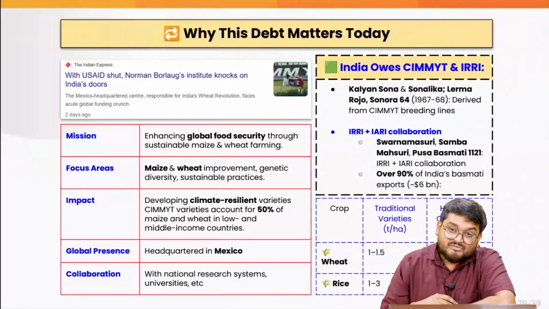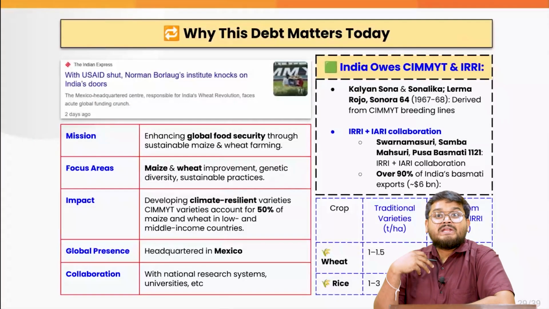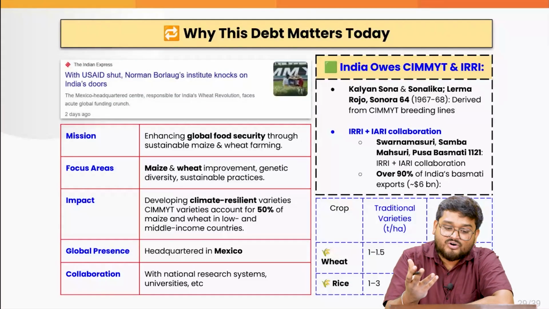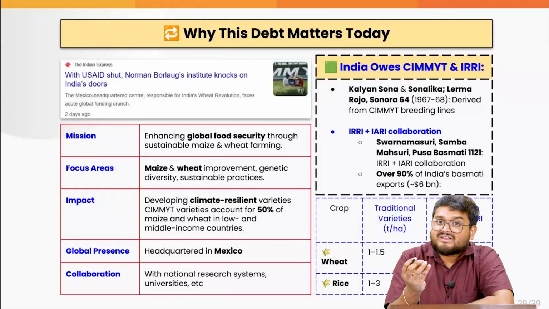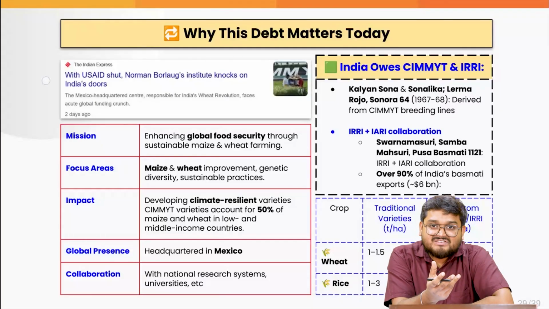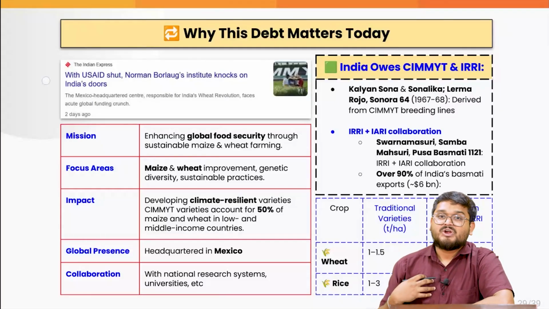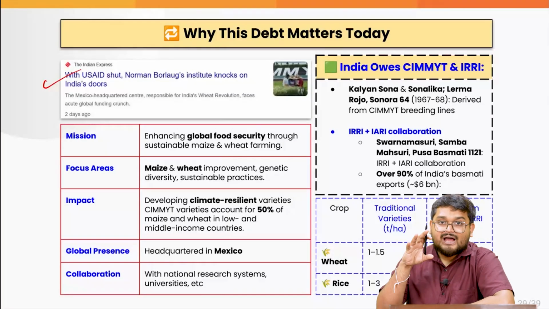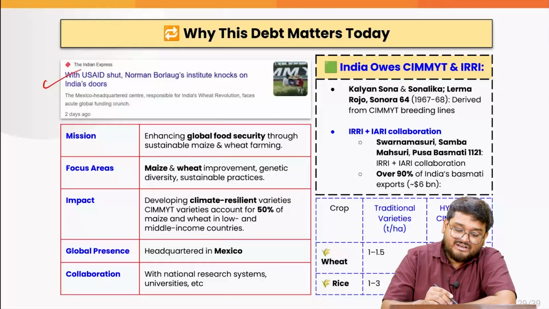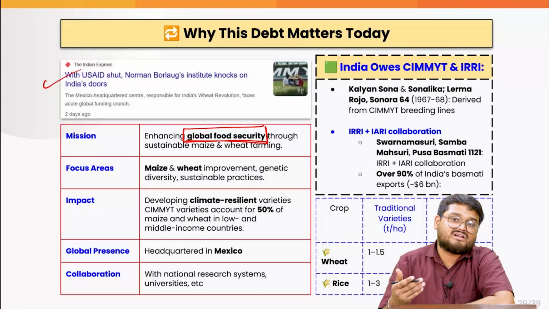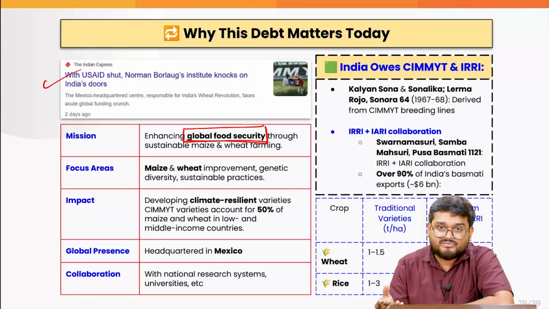And India has the new responsibility to support its workings and functioning, because in the 1960s, when this organization helped India to become self-sufficient, it is now our responsibility to spearhead it forward. Because when we talk about the organization right now, it is about delivering global food security through wheat and maize and various other crops.